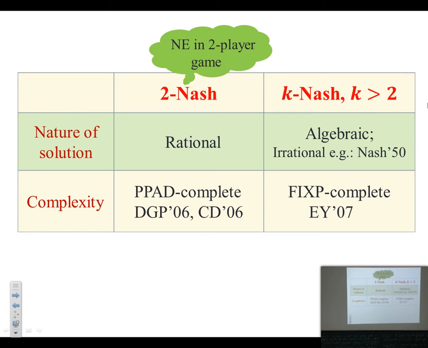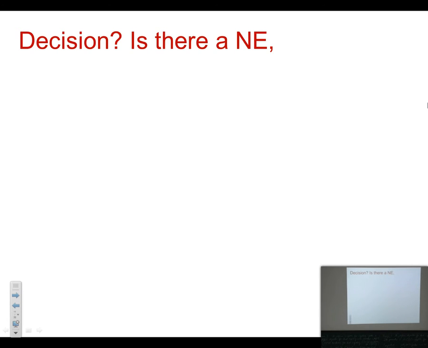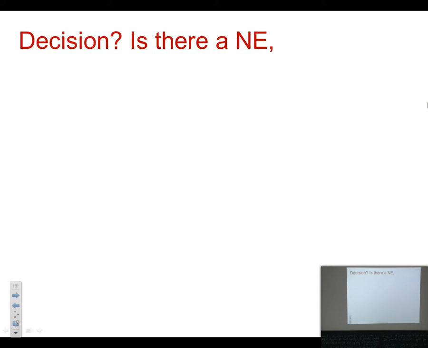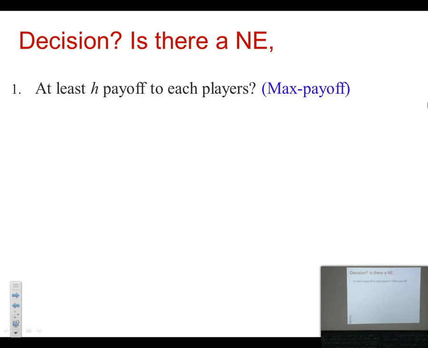Okay, so this is fine. So this was about computing a Nash Equilibrium, where we know there exists a Nash Equilibrium. So what about the decision problem? There is no decision to ask whether there exists a Nash Equilibrium or not. So for the decision problems, we can ask whether there exists a Nash Equilibrium where every player gets payoff at least h. h is some given number to you.